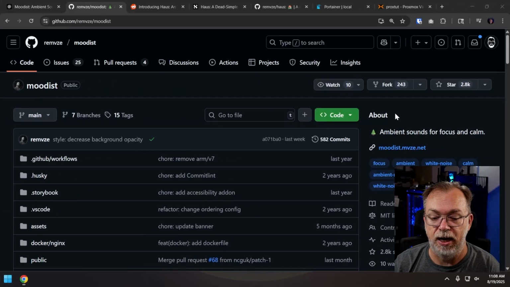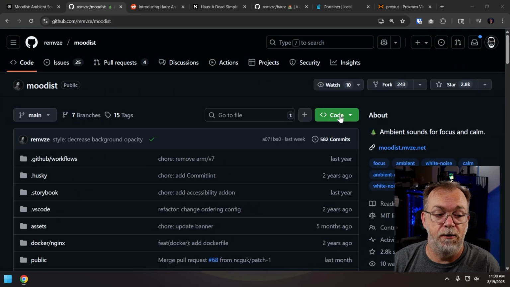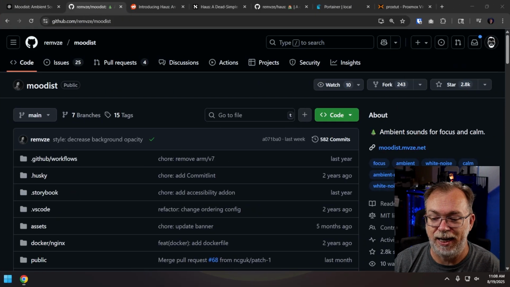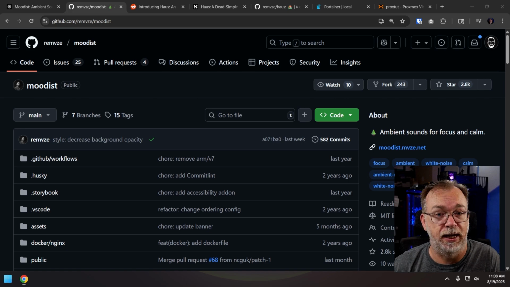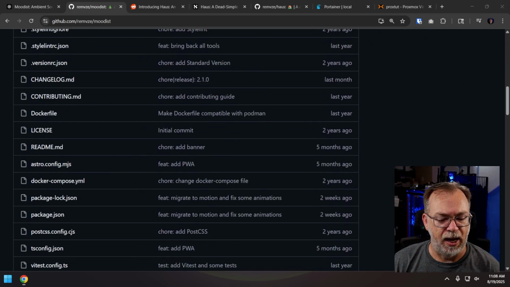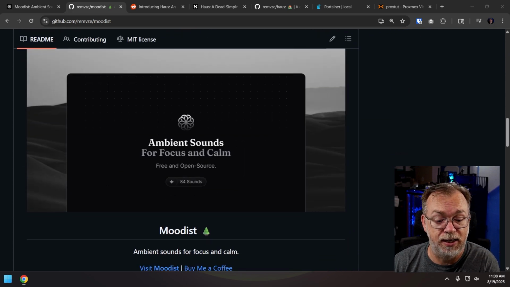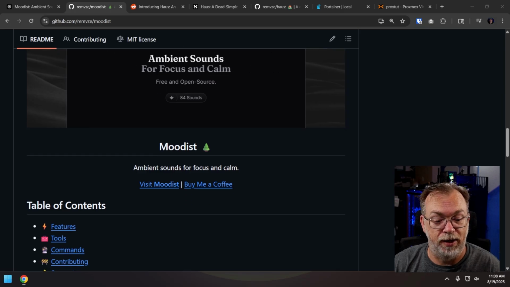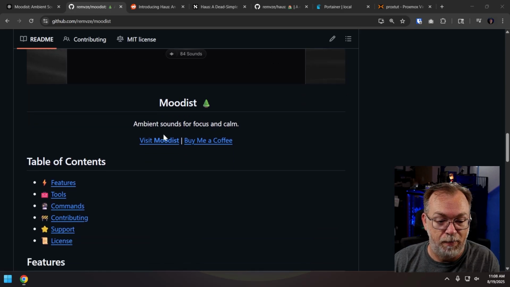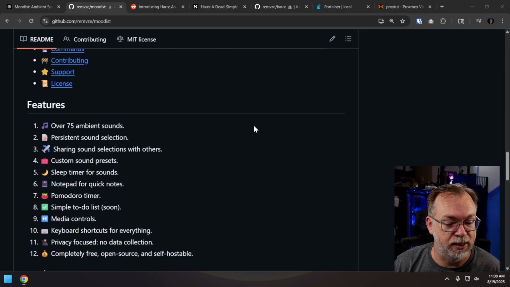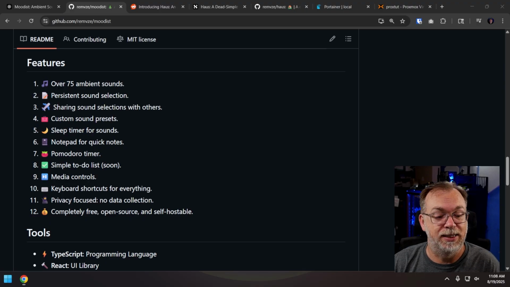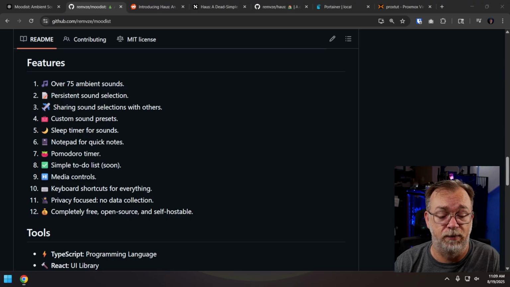there we go, let's do that. If we take a look at the GitHub repository for Moodist, basically, it's ambient sounds for focus and calm. And I'm not sure if you've seen this. If you haven't, we're going to take a quick look at it. But basically, ambient sounds for focus and calm, like it says. It's got different ambient sounds in here. Persistent sound selection, meaning you can build the sound profiles that you want, the soundscapes that you want, and save them for later.